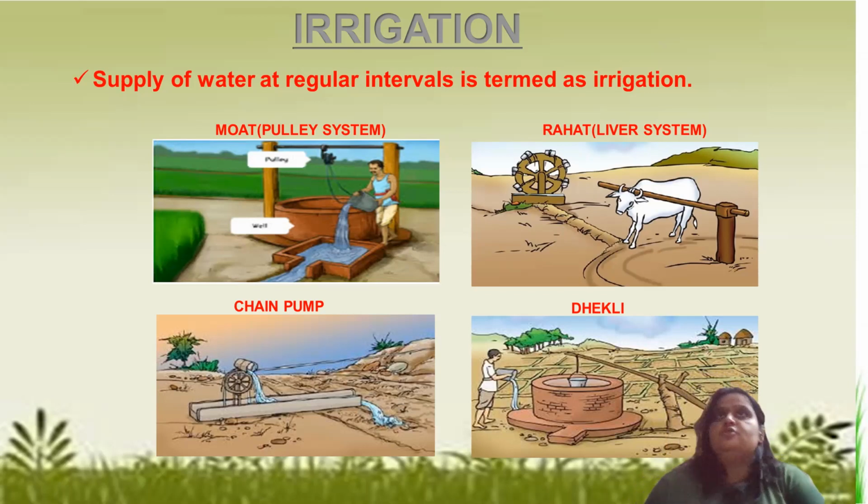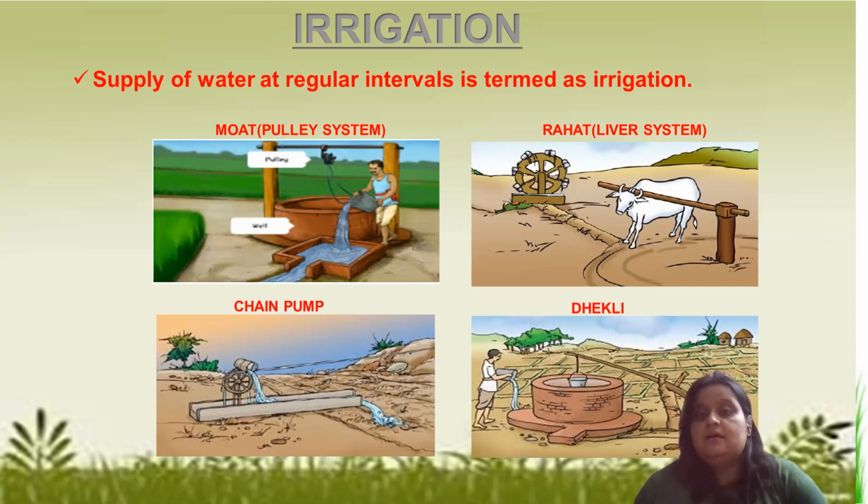Irrigation is a very important step which we have to take care of. Excessive water should not be given to the crop, and obviously a lesser amount of water is also not good for the crop.